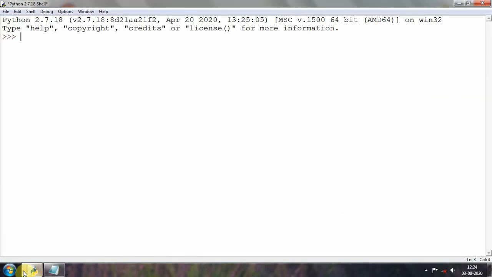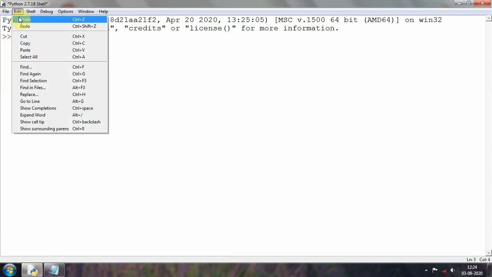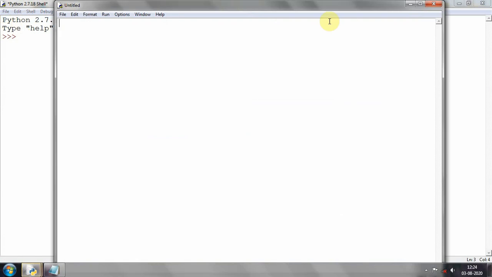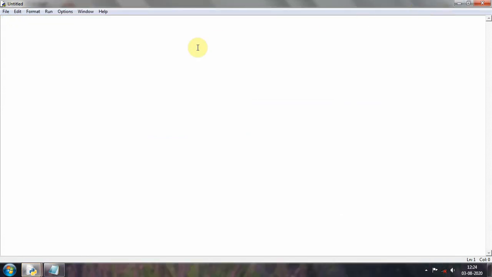I will open this Python shell, and I'm using 2.7.18, that is the second version. Then I will go to File and create a new file here. I have created a new file, and first I will write the first program, that is, reverse the given string. So I will reverse the whole string itself.